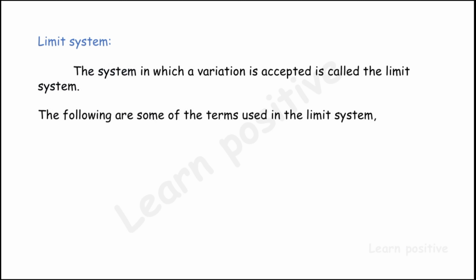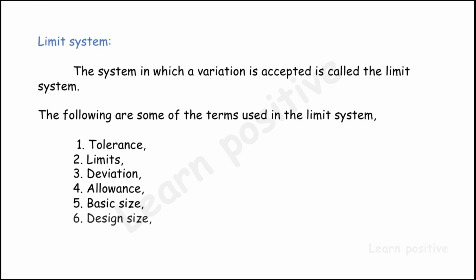The following are some of the terms used in the limit system: tolerance, limits, deviations, allowance, basic size, design size and actual size. So the limit system contains these seven terms. The first is tolerance, the second is limits, the third is deviation, the fourth is allowance, the fifth is basic size, the sixth is design size, and the seventh is actual size. Everything is interrelated, so we will see them one by one in detail.